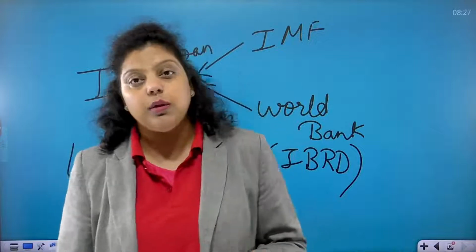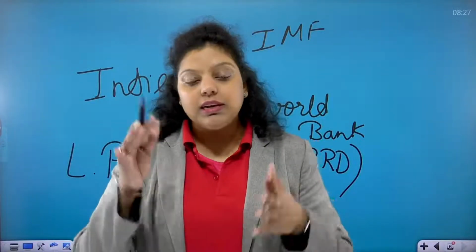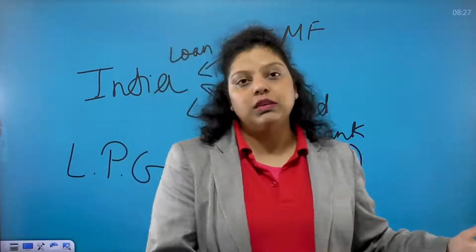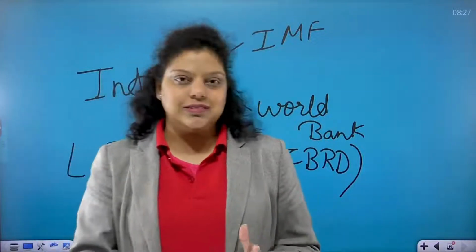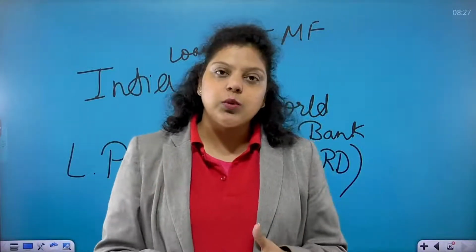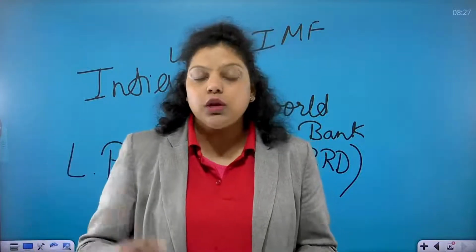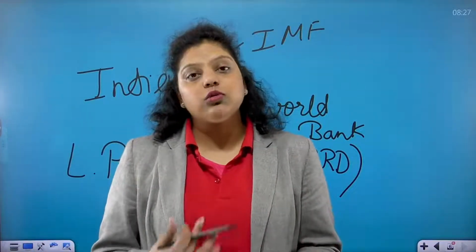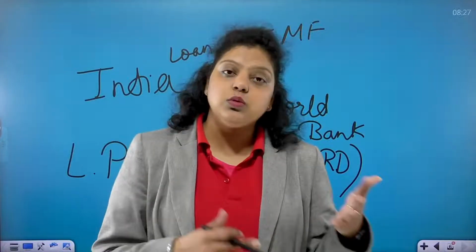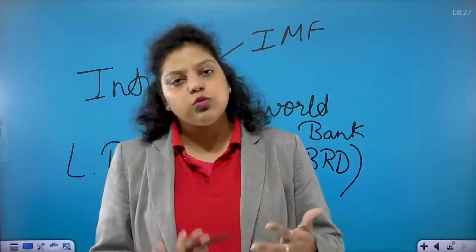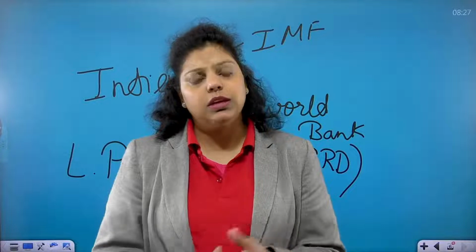Because they also knew that India was not properly using its resources and was not letting other countries use its resources. So if we give a loan to India today, that will be okay, but after 10 years India will be at the same position, because they are not using their resources to develop their economy.